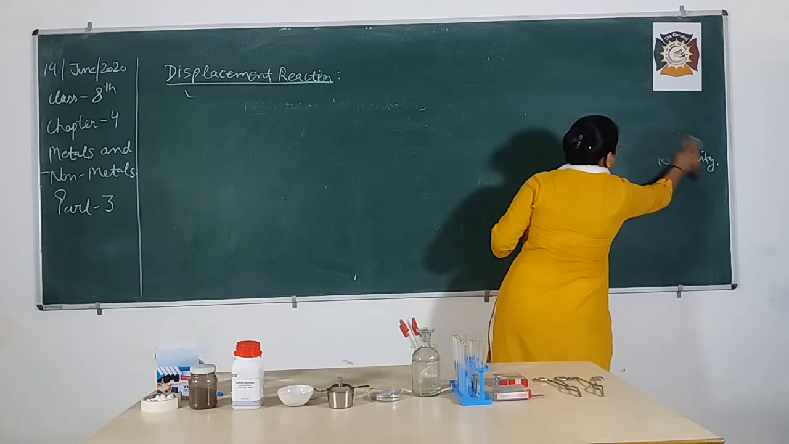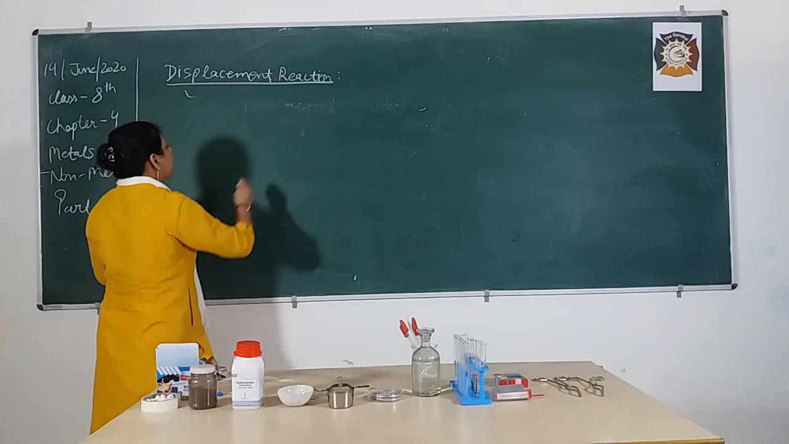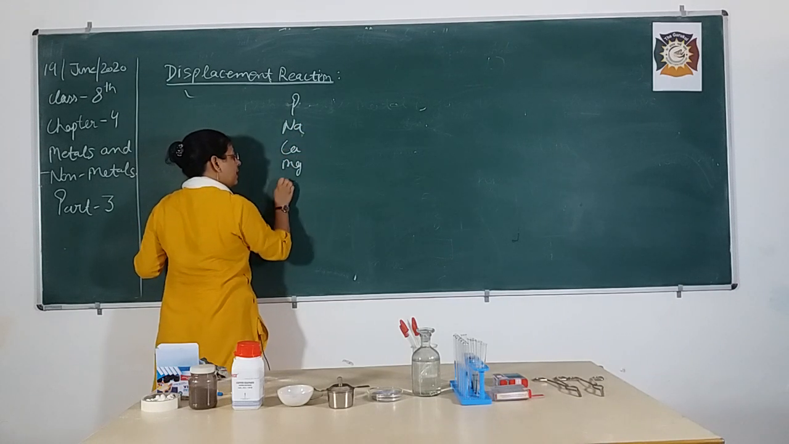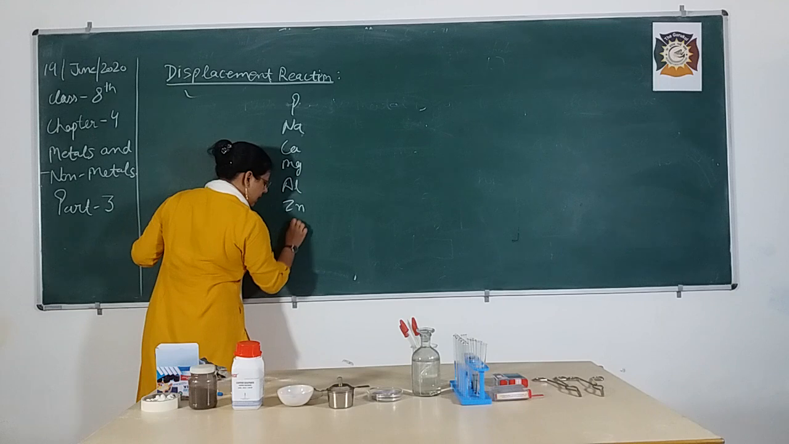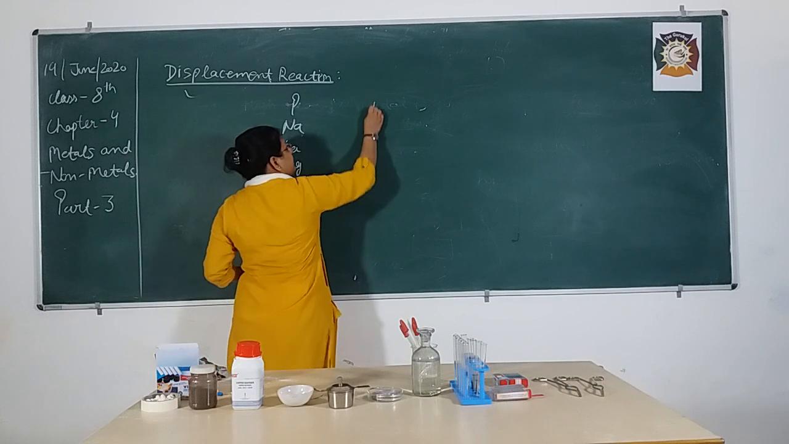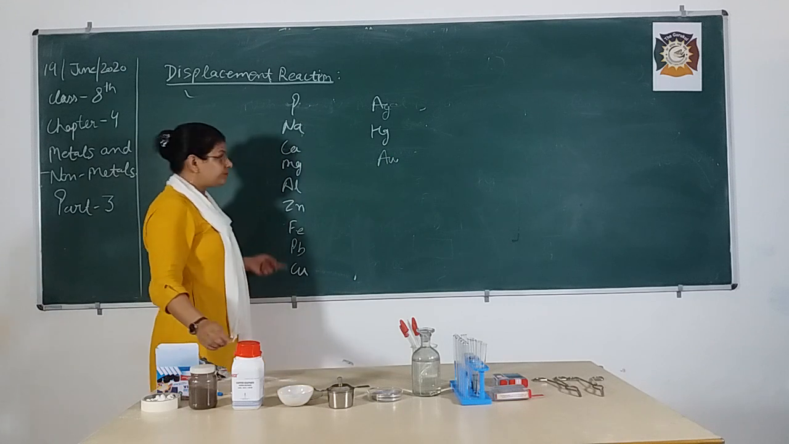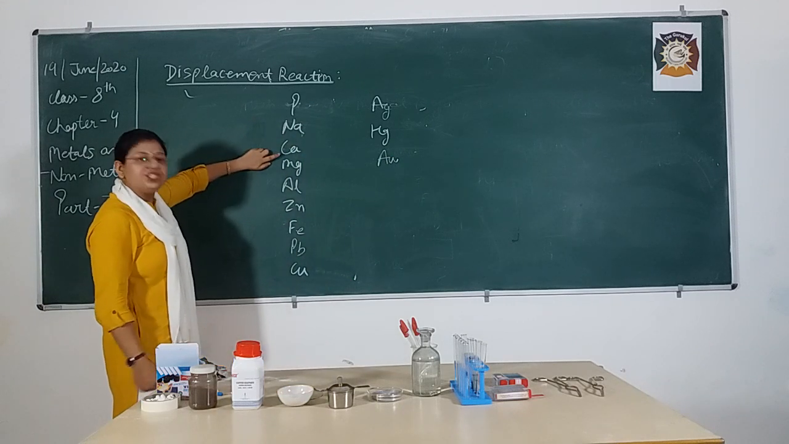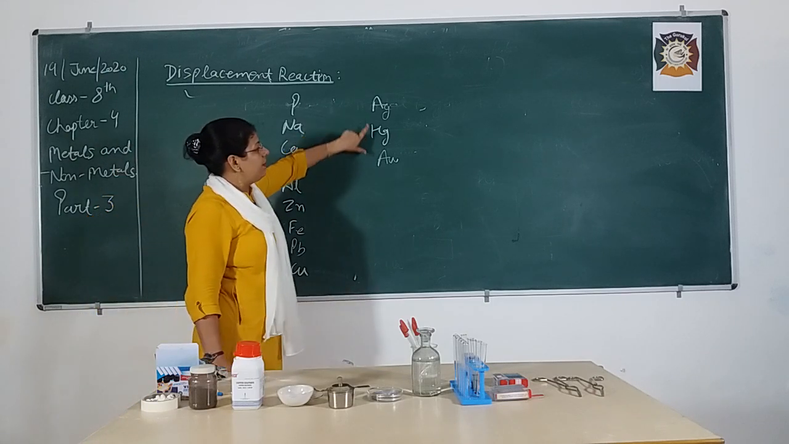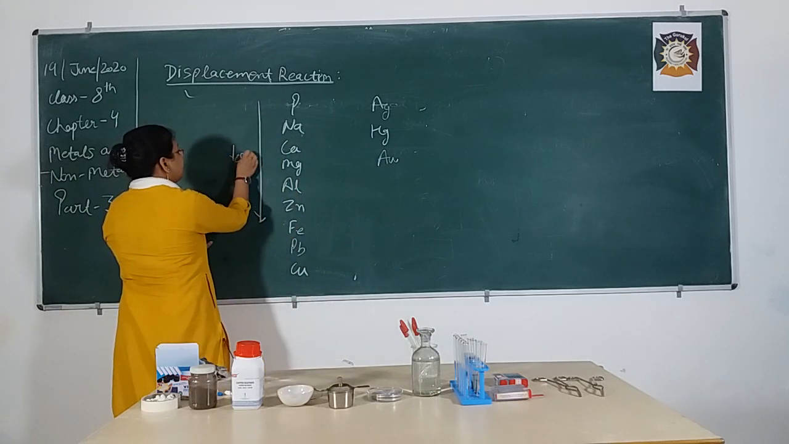So here I am just using the symbols. Potassium, sodium, calcium, magnesium, aluminium, zinc, iron, lead, copper, silver, mercury, then gold. Potassium, sodium, calcium, magnesium, aluminium, zinc, iron, lead, copper, silver, mercury and then gold. So moving down, reactivity decreases.